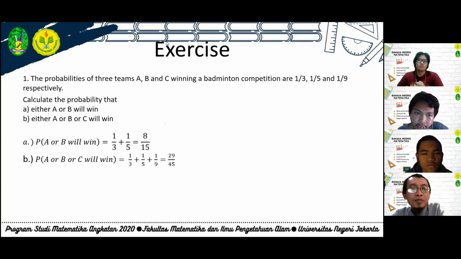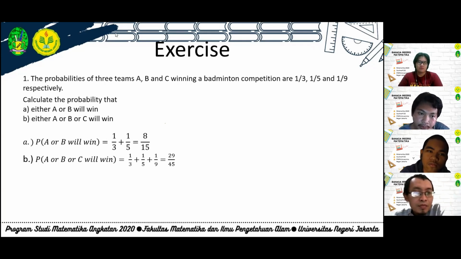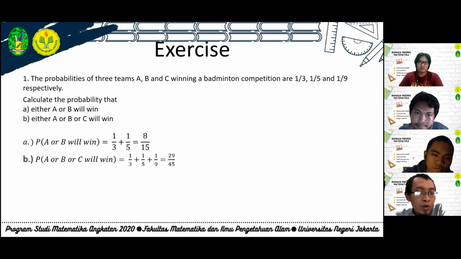We use the formula probability A intersection B is equal to probability A times probability B. So probability A is 1/3 times 1/5. The probability is 1/15. Yeah.